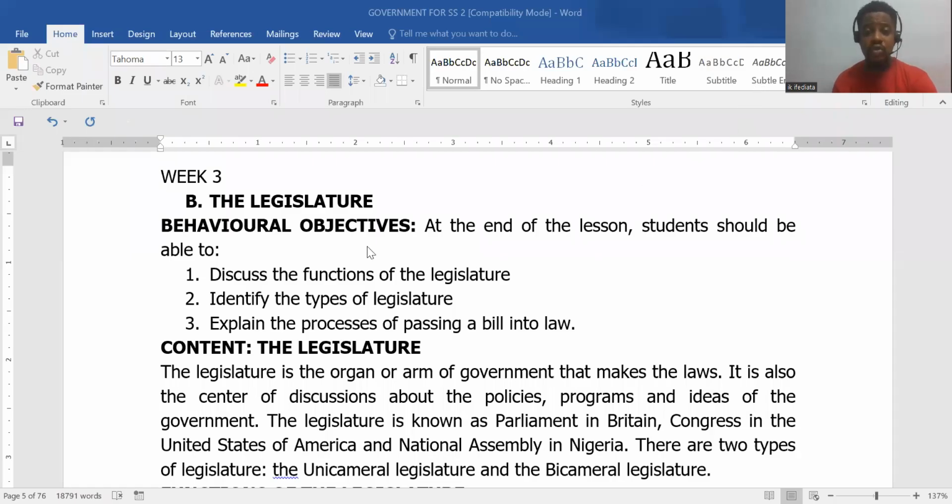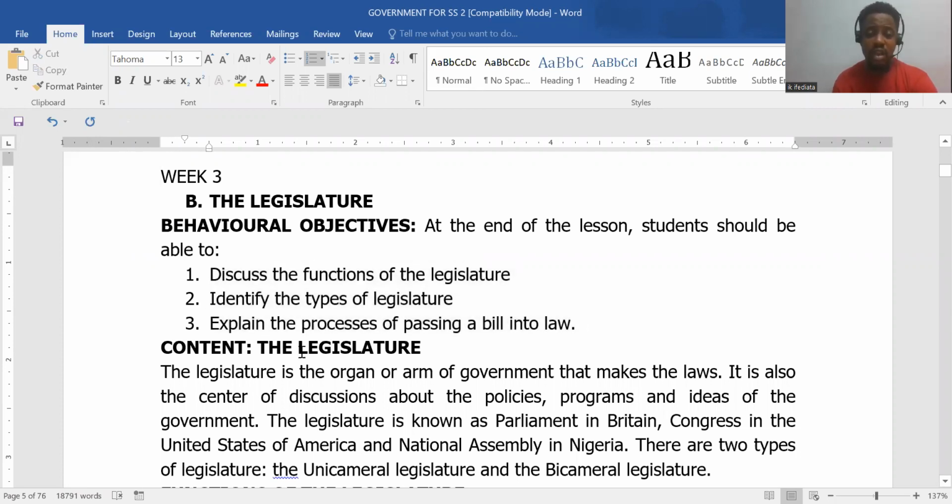So today we are going to look at the legislature, right? And our objective cuts across the following. Most often we have heard about these organs of government. Today we are going to understand them thoroughly, take them out one by one and deal with them accordingly. So we're going to discuss the legislature today.